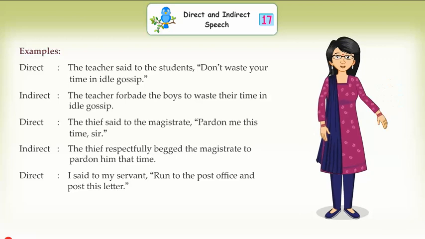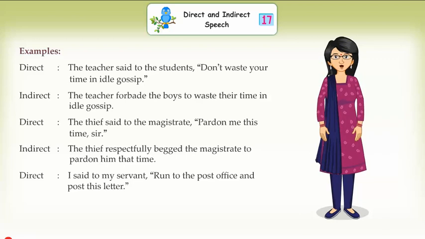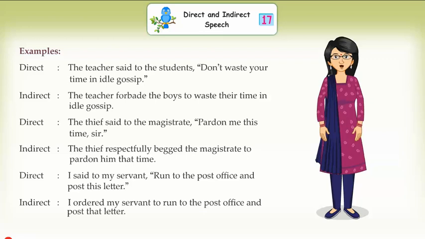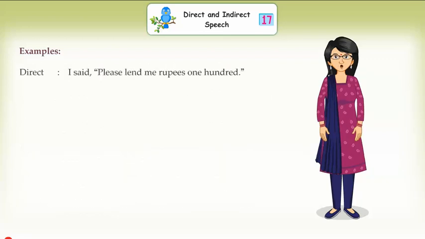Direct: I said to my servant, "Run to the post office and post this letter." Indirect: I ordered my servant to run to the post office and post that letter. Direct: I said, "Please lend me rupees 100." Indirect: I requested him to lend me rupees 100.